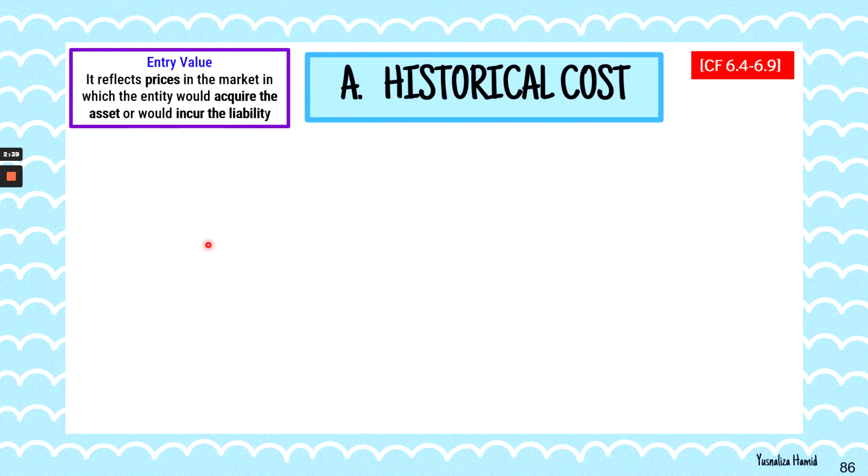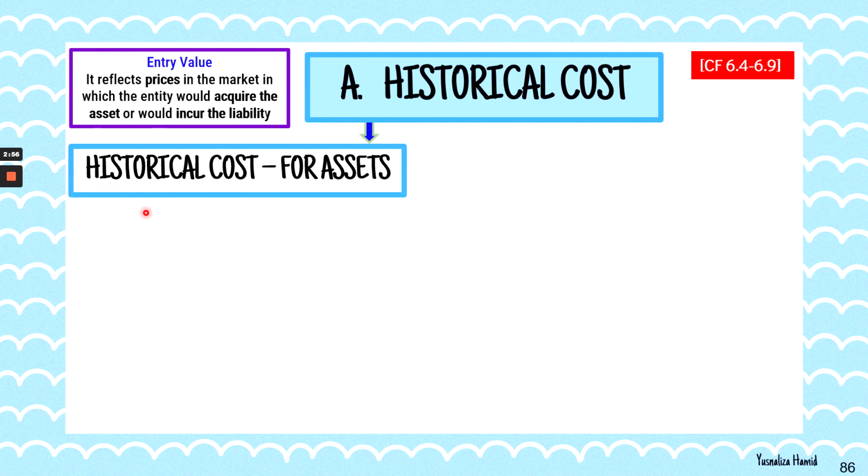Let's start with historical costs, which is the first measurement basis. Historical cost is an entry value measurement basis because it will be looking into historical costs for asset.